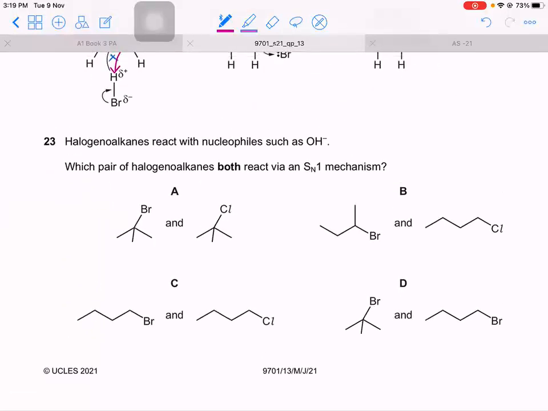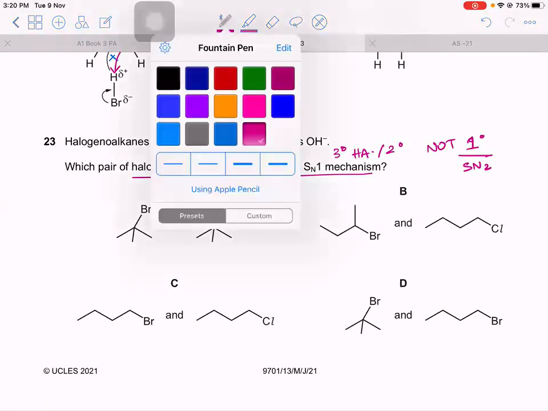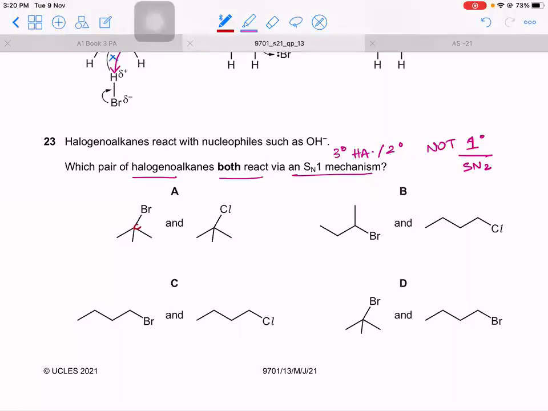23. Halogenoalkanes react with nucleophiles such as OH-. Which pair of halogenoalkanes will both react via SN1? So SN1 is seen in tertiary halogenoalkanes, and even secondary can undergo it, but not primary, because primary undergo SN2. So let's see. This is a carbon with a halogen with 3 neighboring carbons. This is tertiary. This right here is also tertiary. Therefore, the answer is A. Do you see this is also tertiary? Carbon with 3 neighboring carbons and a halogen.